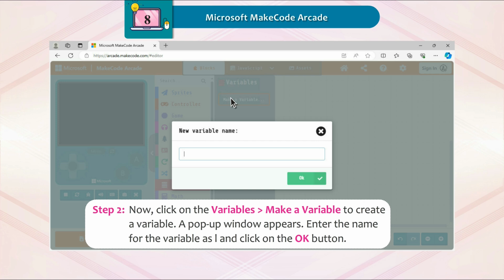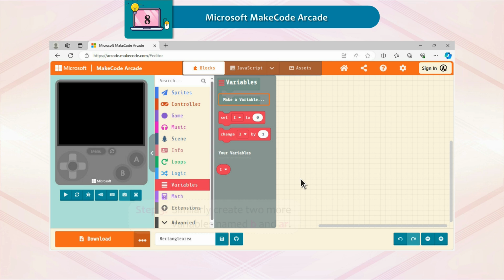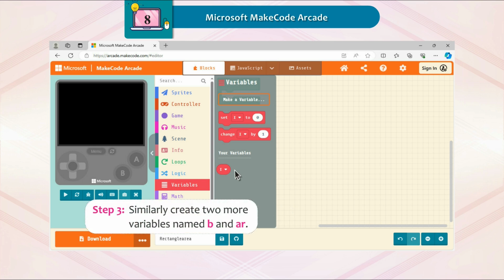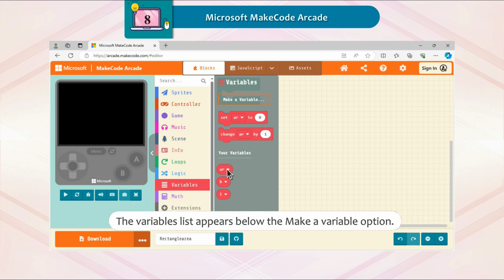Step 2. Now click on the variables. Go to Make a Variable to create a variable. A pop-up window appears. Enter the name for the variable as I and click on the OK button. Step 3. Similarly, create two more variables named B and AR. The variables list appears below the Make a Variable option.